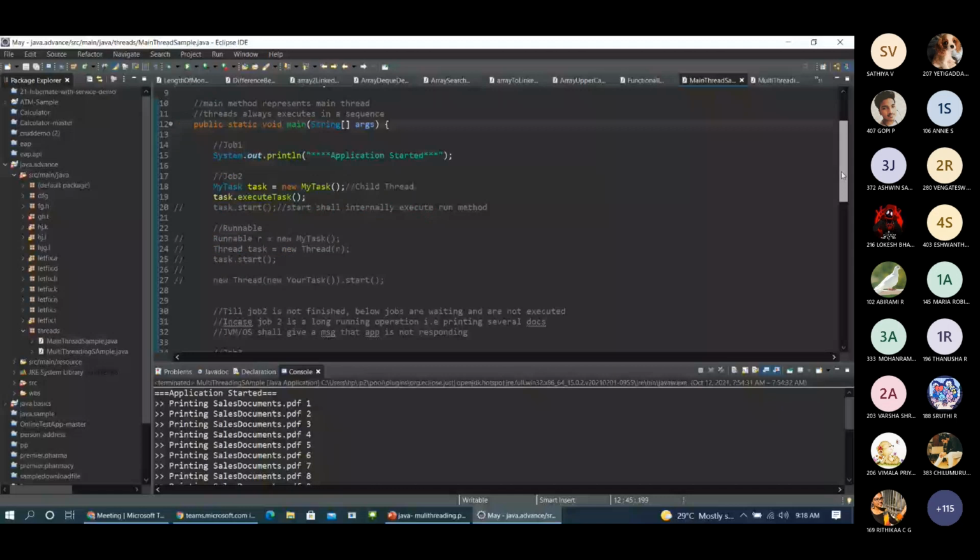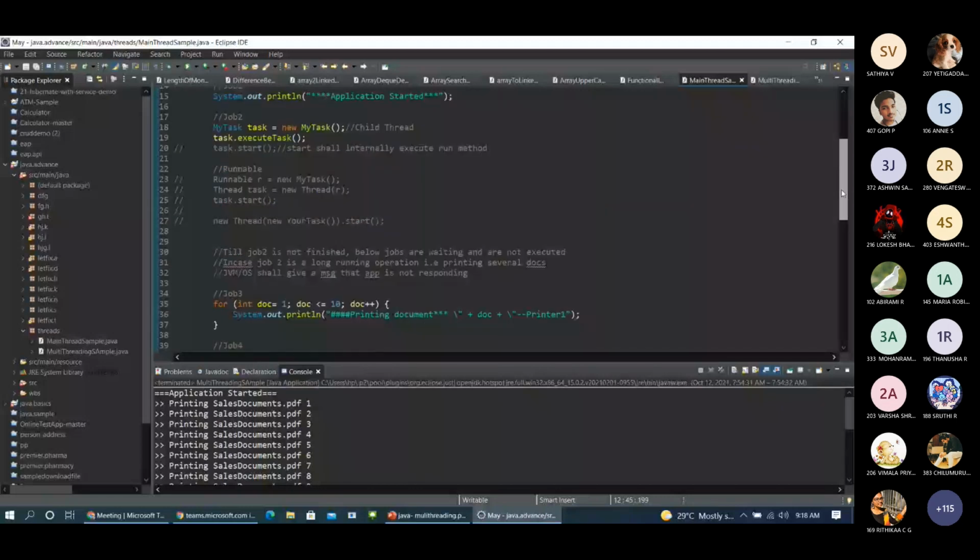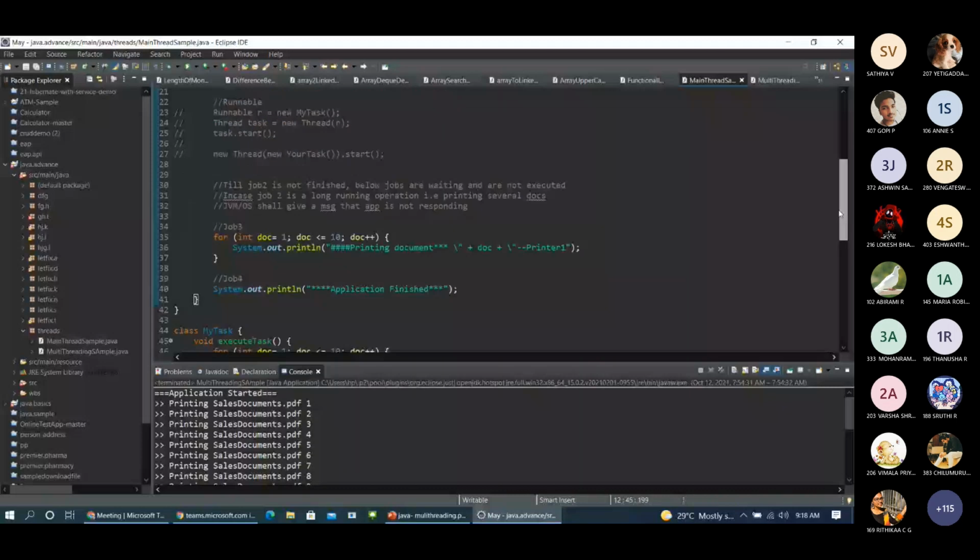Inside that we have a loop which goes till 10, incrementing and printing the statement. Just think of this as printing some documents: we have 10 documents and it is printing one by one. So this is how it is functioning. I have another class, but first let's look into this.